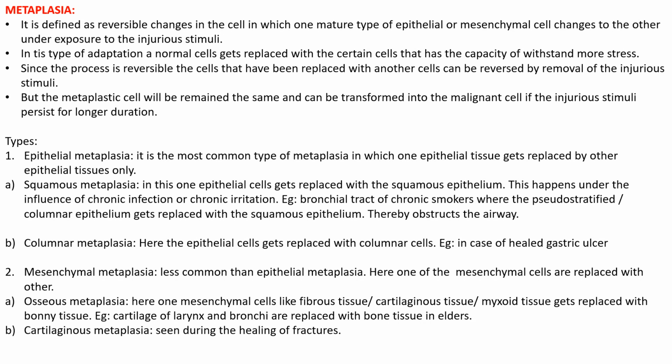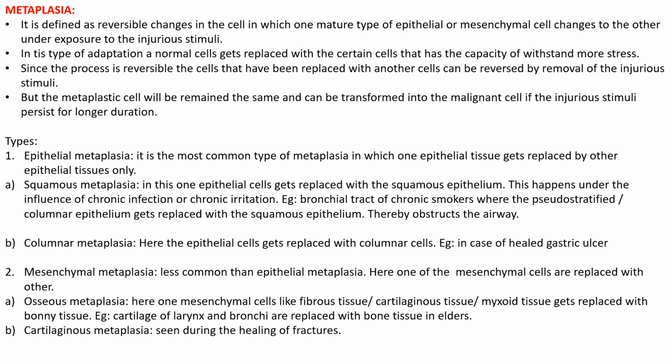Such a kind of metaplasia we call epithelial metaplasia, whereas the first one is squamous. Here one kind of epithelial cells is replaced with squamous epithelium. This happens under the influence of chronic inflammation or chronic irritation. Mainly the walls of the bronchi, which contain epithelial tissue, get replaced with another type of epithelial tissue.